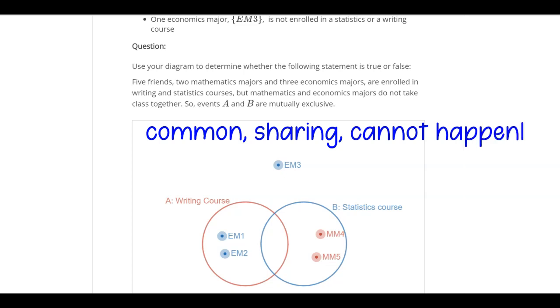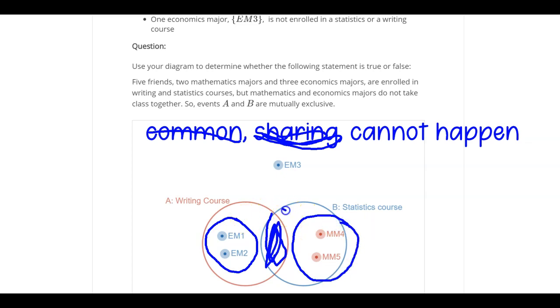Now, if I look into it, they don't have anything in common, right? You see this common portion? There's nothing in here. They're not sharing anything. So there's nothing in common. And I can either take a writing course or I can take a statistics course. I cannot take both of them at the same time. So this cannot happen at the same time either. So it satisfies all my conditions. So they are mutually exclusive. All right.